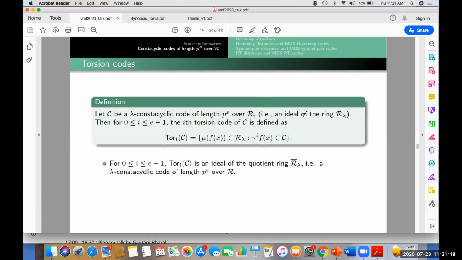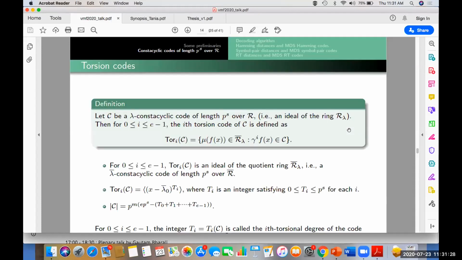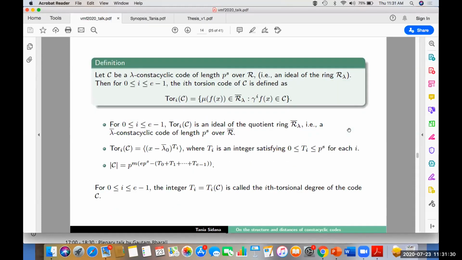And one can easily prove that these torsion codes are ideals of the quotient ring R bar lambda, that is, they are basically lambda bar constacyclic codes. And as R bar lambda is also a finite commutative chain ring whose maximal ideal is generated by X minus lambda naught bar, therefore these torsion codes will be generated by some powers of X minus lambda naught bar, say Ti. These integers Ti are called torsional degrees of a code. Moreover, the cardinality of a code can be expressed in terms of its torsional degrees.